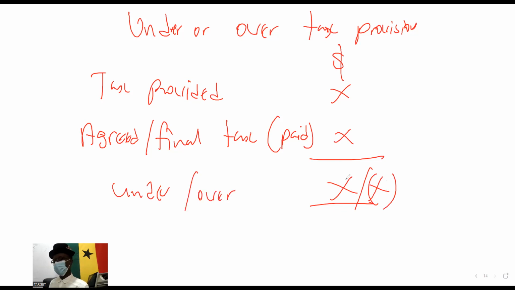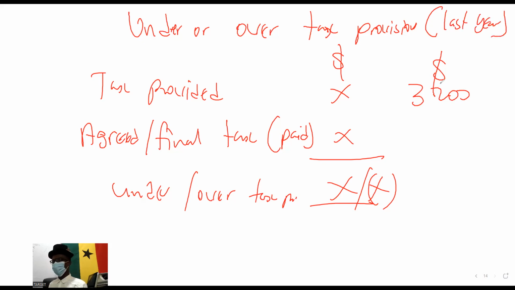Let me give you a typical example. Imagine we provided a tax of $3,200 in our account last year. Please, it's always for last year.